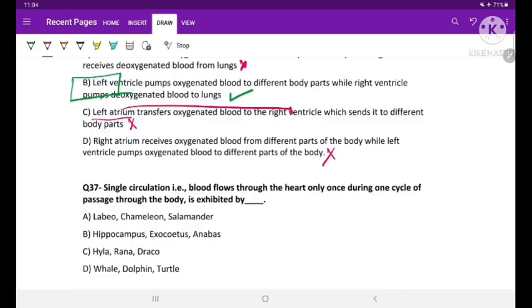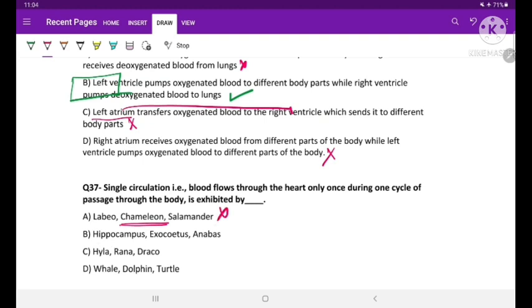The next question is, single circulation, that is blood flows through our heart only once during one cycle of passes through the body, is exhibited by. In this question you have to find out the options which have the fishes, because fishes only show single circulation. The first option is labeo, chameleon and salamander. Here labeo is the fish, but chameleon is a reptile. So this will not be the option.